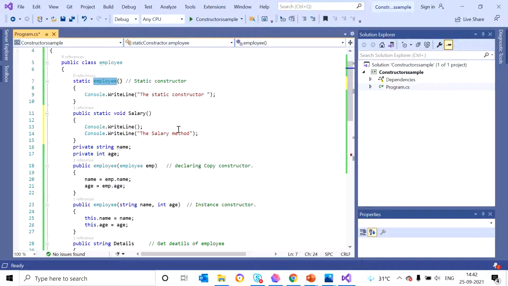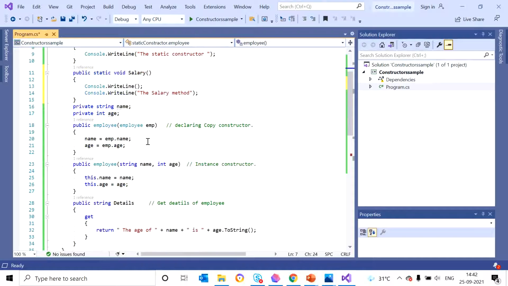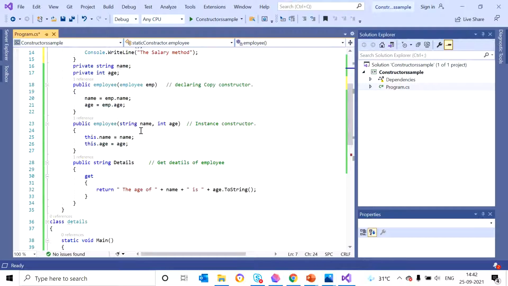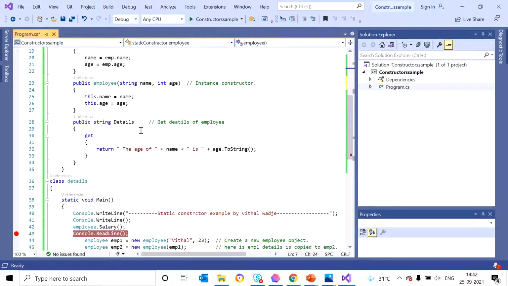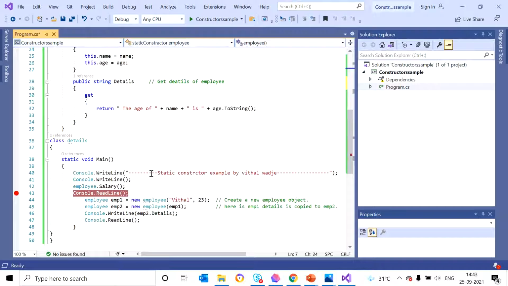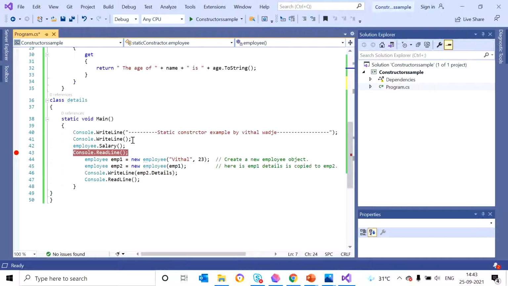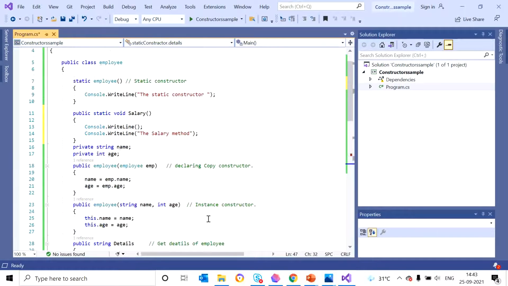And we can see a static method inside the Employee class. Then some private variables are there, name and age. We can see a parameterized constructor, and also a parameterized constructor with an object. Then we can see a property, details. Then we can see the calling of the static method, then object creations, then printing. These things we can see here.